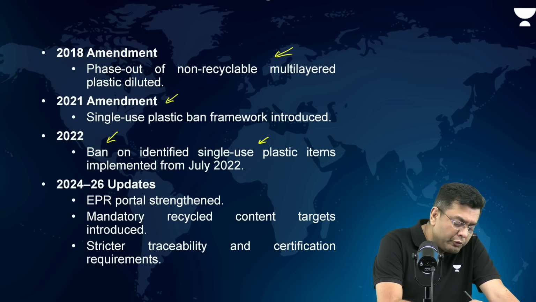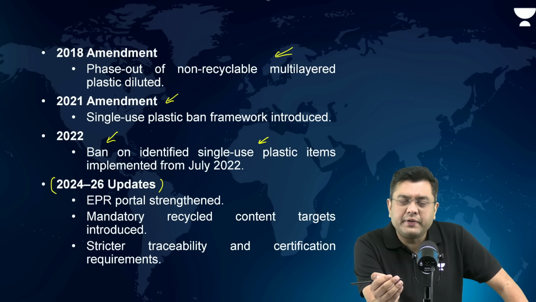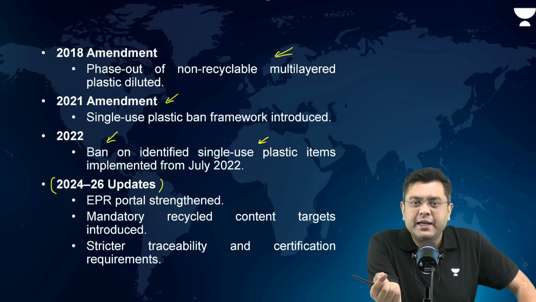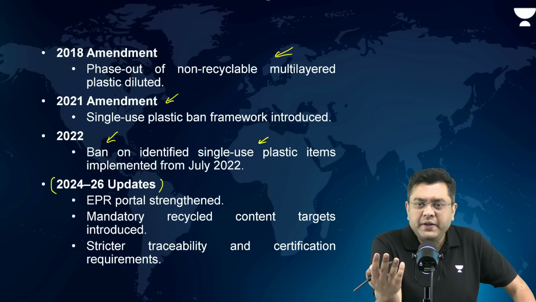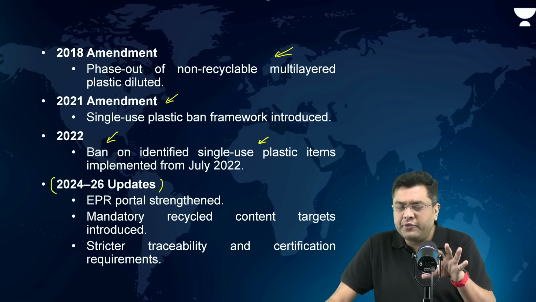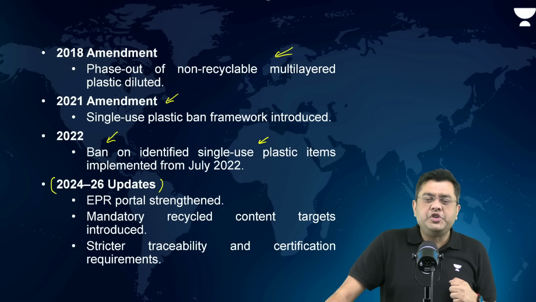Then, 2024 to 2026, the latest changes: you have the tradability of the EPR certificates which were introduced under the 2022 rules. That means all the extended producer responsibility certificates could be tradable in the market, which allowed for greater efficiency.